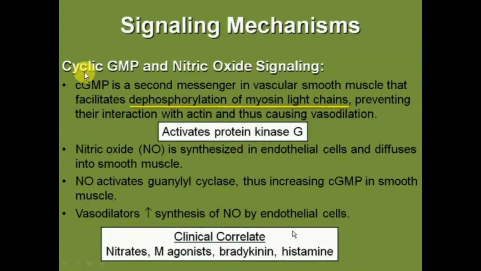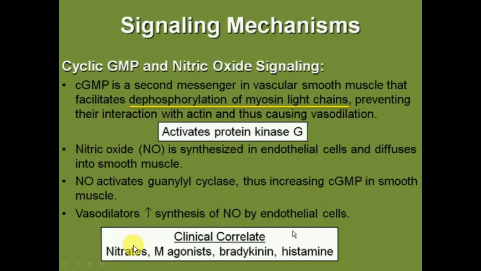Next is cyclic GMP and nitric oxide signaling. Cyclic GMP, guanosine monophosphate, is a second messenger in vascular smooth muscle that facilitates dephosphorylation of myosin light chain. So here comes the dephosphorylation, preventing their interaction with actin and thus causing vasodilation. Nitric oxide is synthesized in endothelial cells and diffuses into smooth muscles. Nitric oxide activates guanylyl cyclase, thus increasing cyclic guanosine monophosphate in smooth vessels.